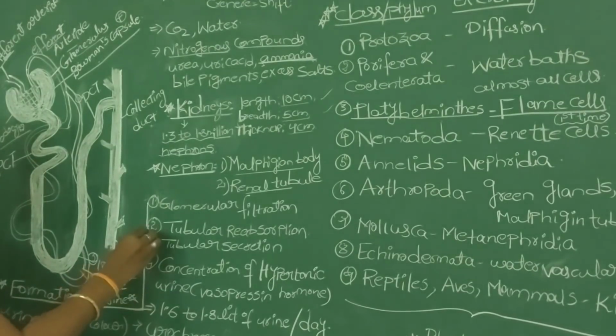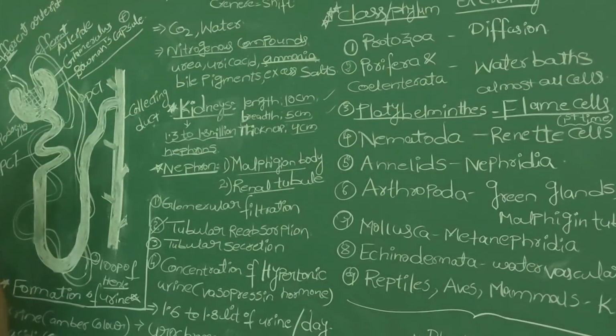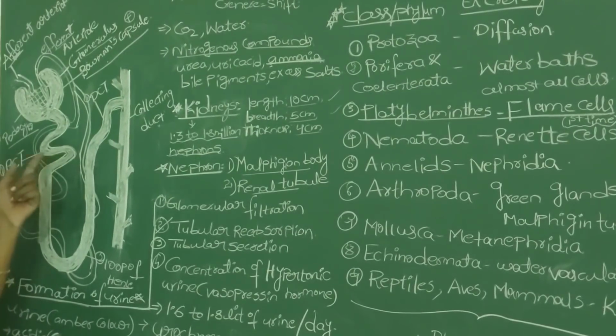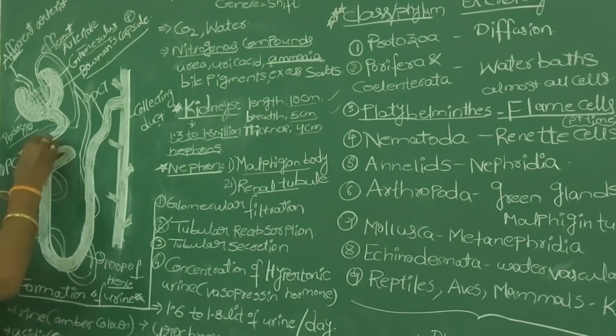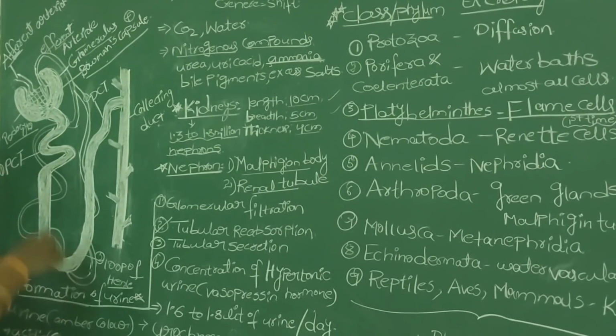So the second step we call tubular reabsorption. Tubular reabsorption takes place in the PCT of the renal tubule. In tubular reabsorption, the useful molecules like water molecules, and even waste molecules, enter from the renal tubule into the peritubular network.